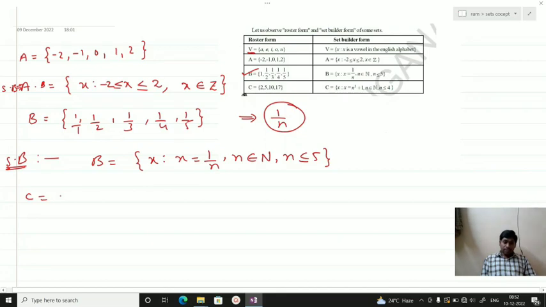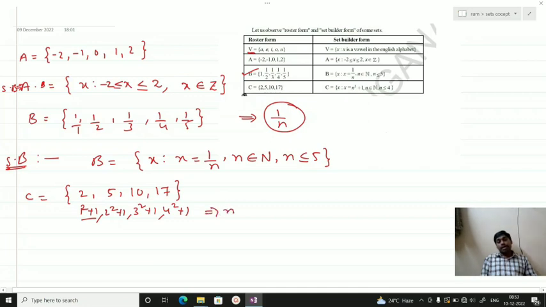In further classes I will tell you many conversions from roster to set builder. So if a set is given as 2, 5, 10, 17, these are numbers near perfect squares: 1 square plus 1, 2 square plus 1, 3 square plus 1, 4 square plus 1. So 1 square plus 1 is 2, 2 square is 4, plus 1 is 5, 3 square is 9 plus 1 is 10, and 16 plus 1 is 17. So it is in the form of n square plus 1.